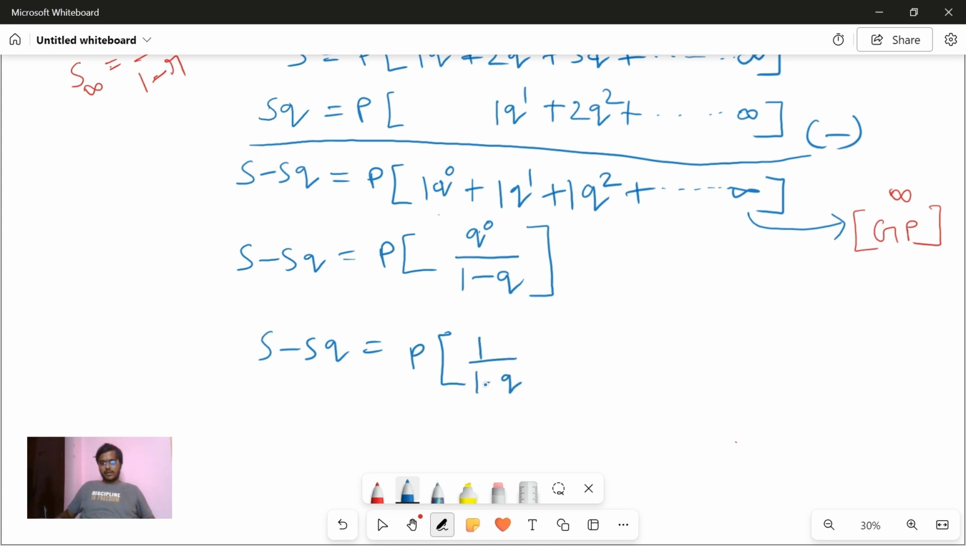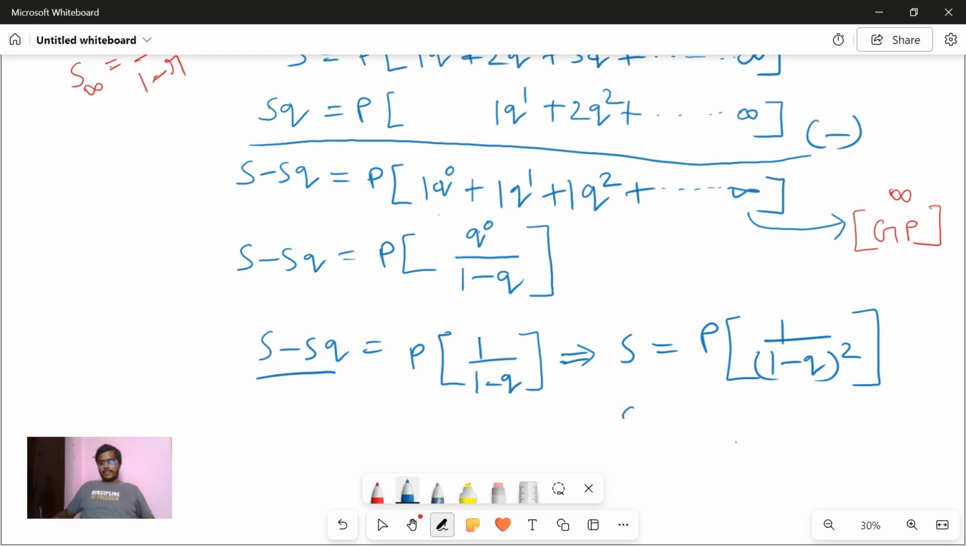Correct. Now you want to find S, right? So if you take S common here, S is equal to p into 1 by 1 minus q whole square, correct? Because your 1 minus q will be here. If you take S common, you bring that here, it will be 1 minus q whole square. Now what is 1 minus q? It is p, right? Because p plus q is 1. By this time you should know this. So you get p square here. Now p and p get cancelled, so your S will be 1 by p.